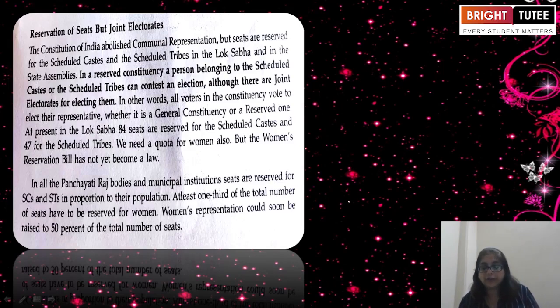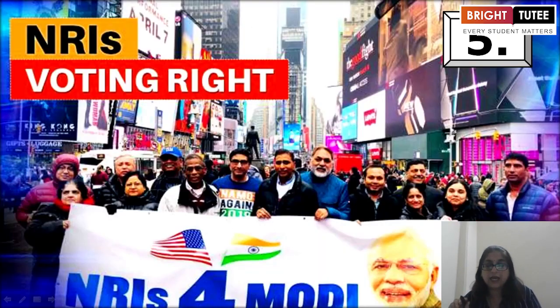Reservation in the joint electorate. Now, in a reserved constituency, a person belonging to the SCs or STs can contest an election, although there are joint electorates for electing them. In other words, all voters in the constituency vote to elect their representative, whether it is a general constituency or a reserved one. We needed a quota for women also, but the Women's Reservation Bill has not become a law yet.